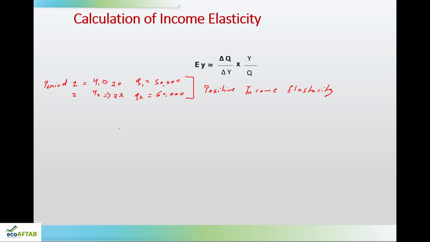So, the formula is there on top. So, income elasticity is equal to, what is delta Y? Delta Y is Y2 minus Y1, that is 2 lakh rupees. I am sorry, delta Q is 60,000 minus 50,000, that is 10,000.